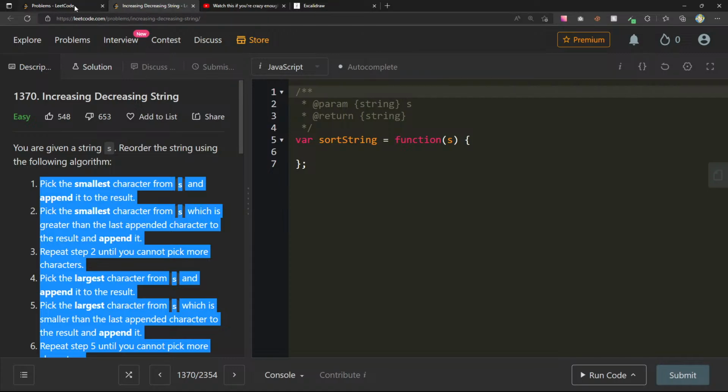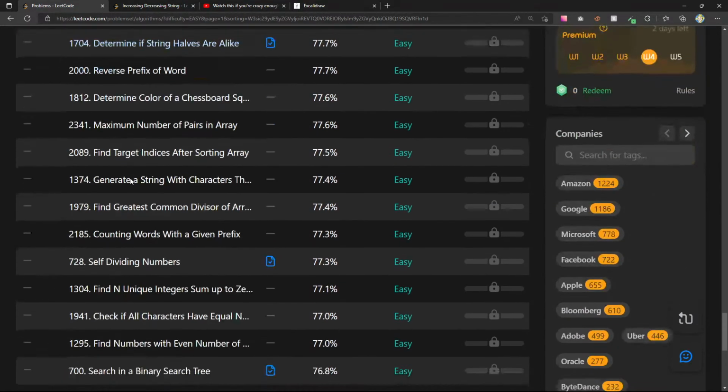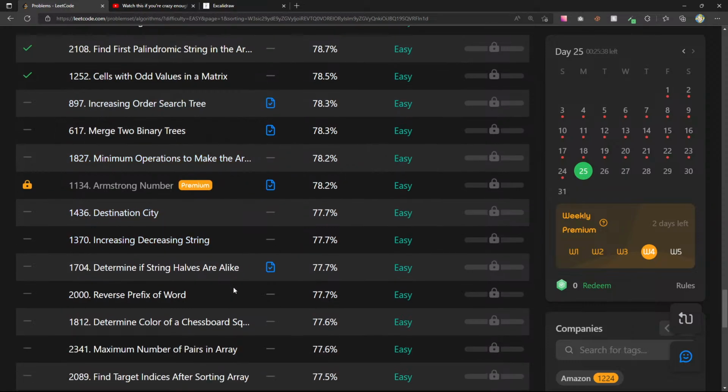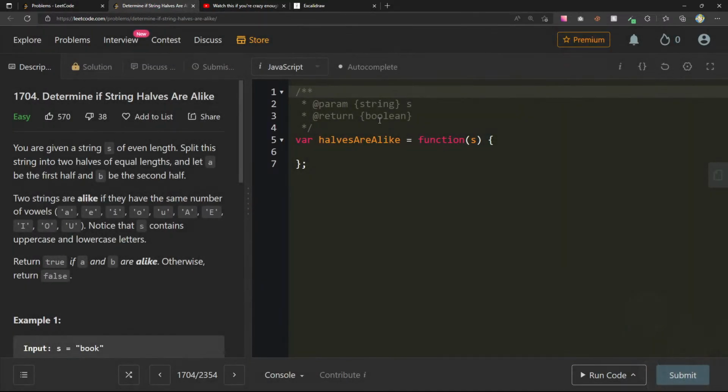Before I ever go to the next page here, we will have done every single question, which I can't believe, we're almost to the end of the first page. That's incredible. Okay, determine if string halves are alike.